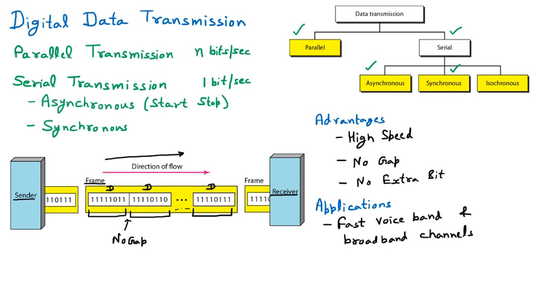It means whenever you have to send the data very fast, like when you are speaking very fast, or you are using the broadband channel.